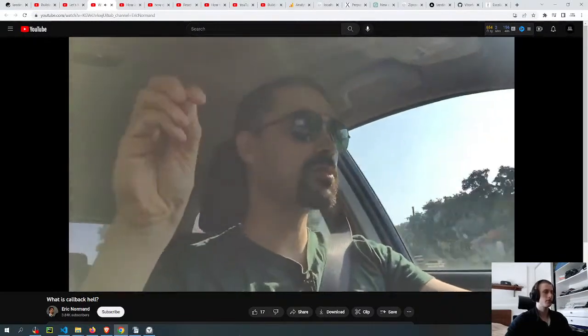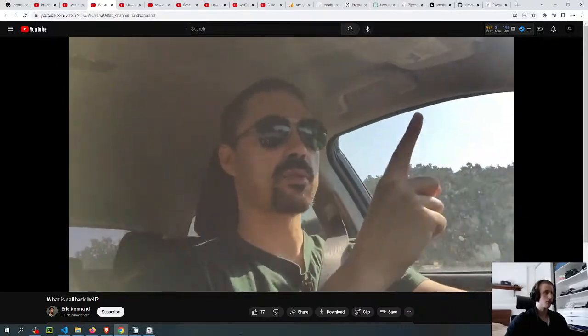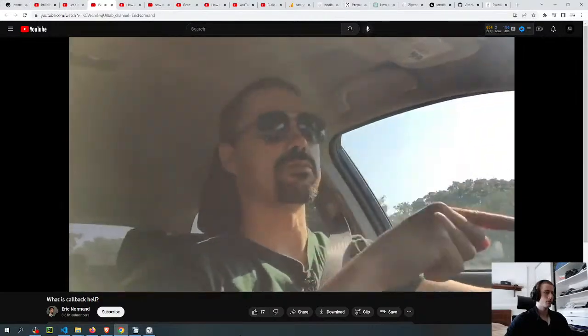You still have that while you've got the thread, but anytime you go, so you still have this like, okay, I'm going to read this value. I'm going to read a value from a variable. Let's say it's a global variable. I'm going to make an AJAX request to the server based on that value. The server's going to give me an answer, and I'm going to write that into the variable.